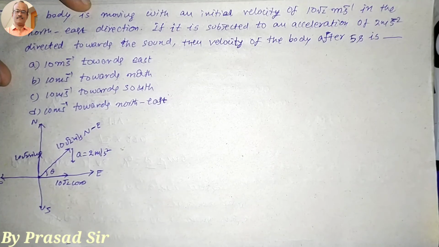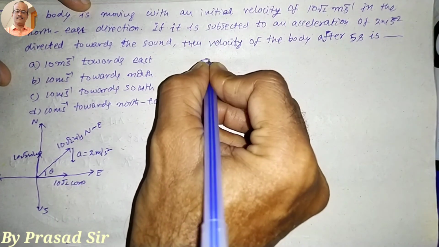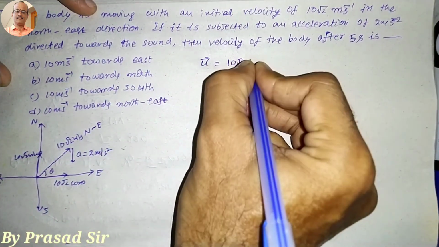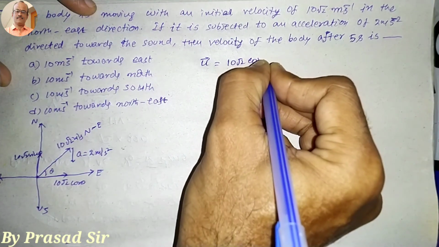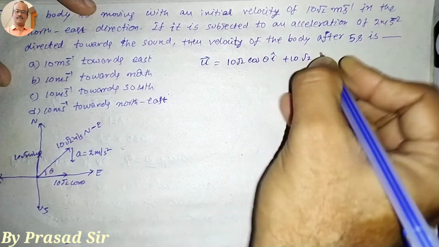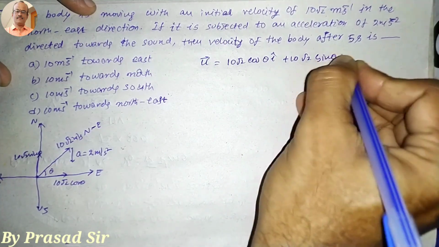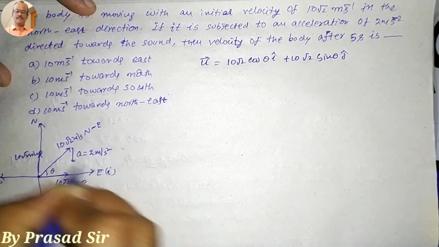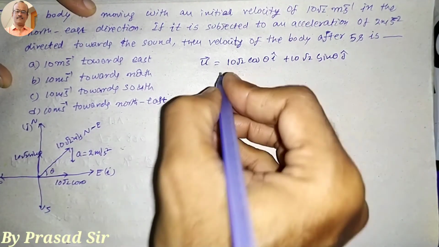After 5 seconds, what is the velocity? So first of all, the initial velocity u is equal to 10 root 2 cos theta i cap plus 10 root 2 sin theta j cap. This is i cap, this is j cap.